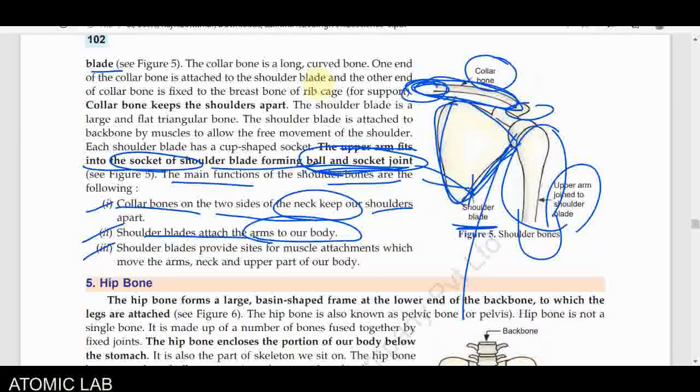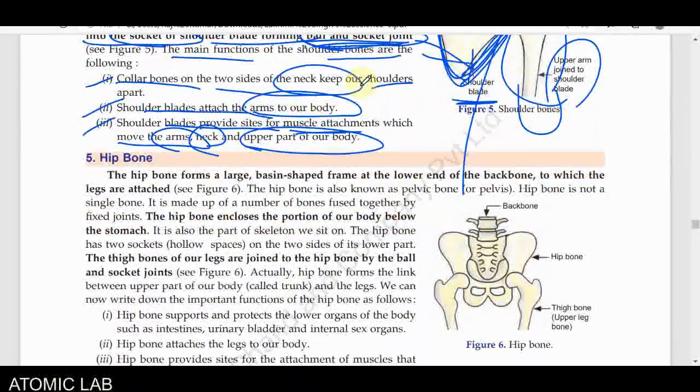Now the third, the shoulder blades provide the site for muscle attachments. Sites means providing some space for the attachment of muscles, which move the arms, neck and upper part of our body. So it helps in the movement of our arms, neck and upper body, because it provides the site for muscle attachments. Muscles are attached to our shoulder blades, and our shoulders, back and neck can easily move. Students, I think you got the meaning of it.